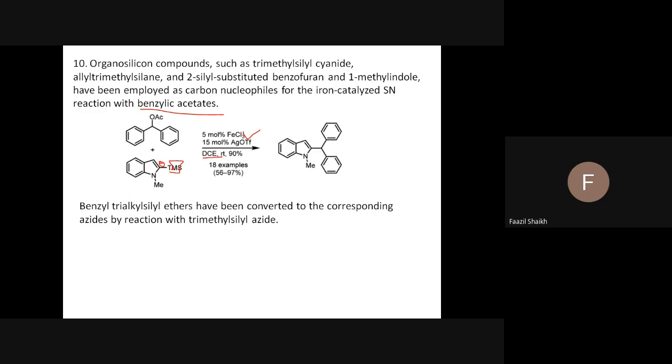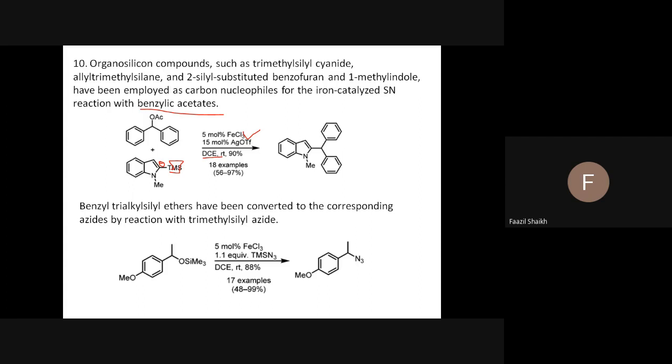Okay, now you see, another reactant, the benzyl trialkylsilyl ether, may also be used here. If you use this, you see the introduction of the azide group.